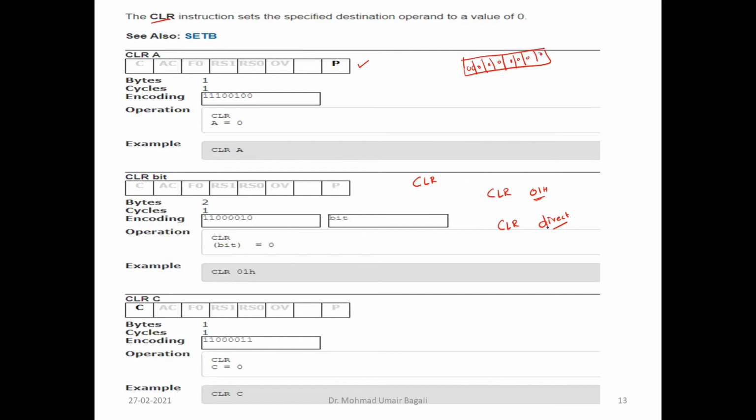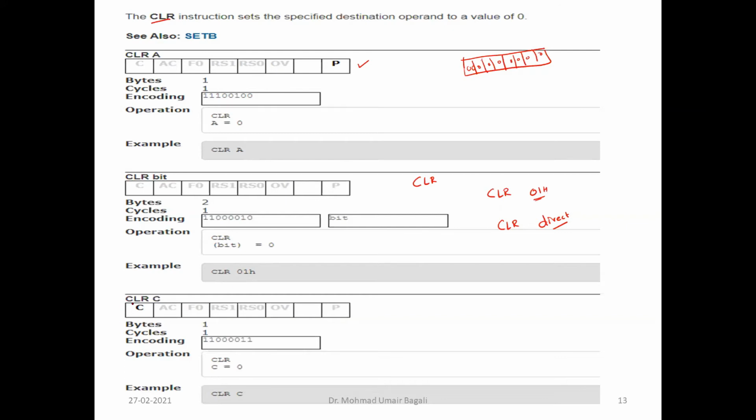If they had written CLR direct, then it would be direct memory addressing mode, and this address would represent a byte address. Now they have written clear bit, which means you need to give a bit level address. So CLR 01 will go to bit addressable memory, and in that, address 01. That particular bit content will be forced to become 0. If it is already 0, it will still remain 0. If it was 1, then it will be forced to become 0.